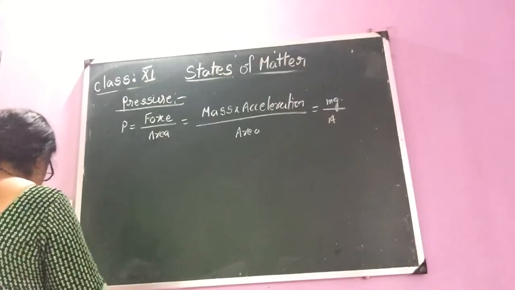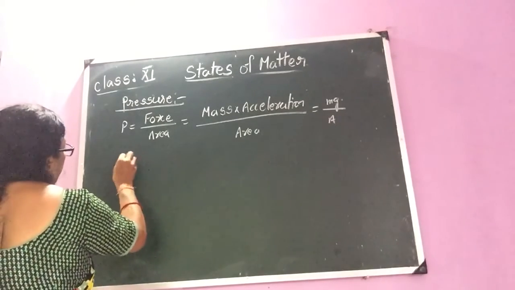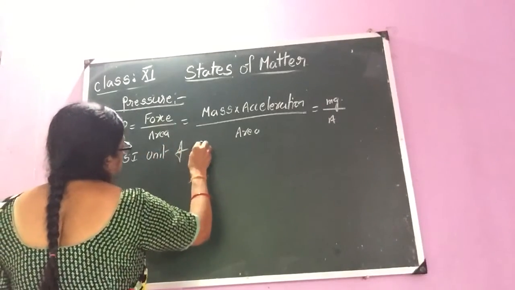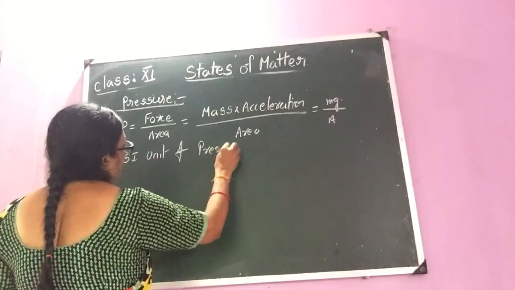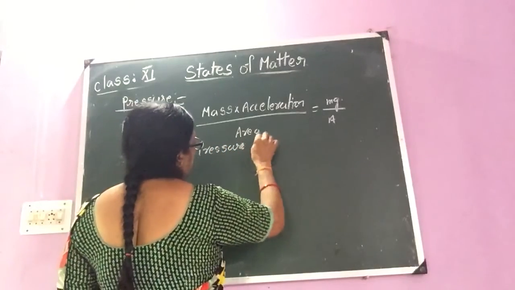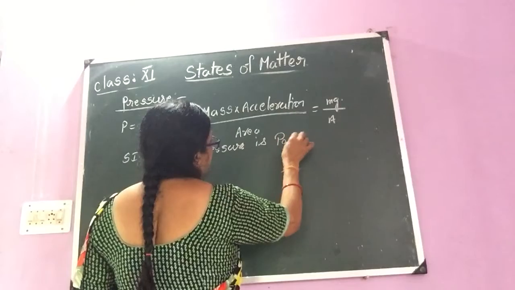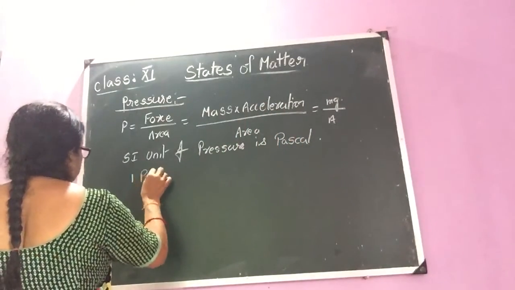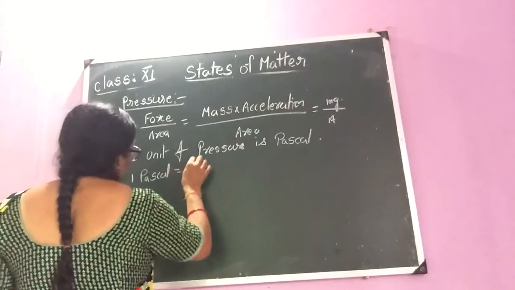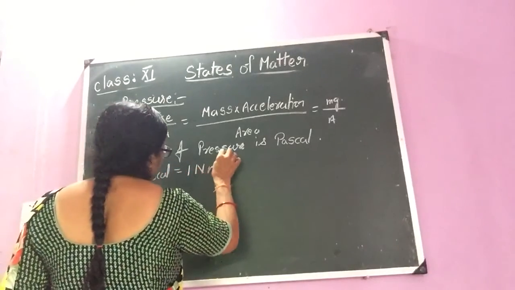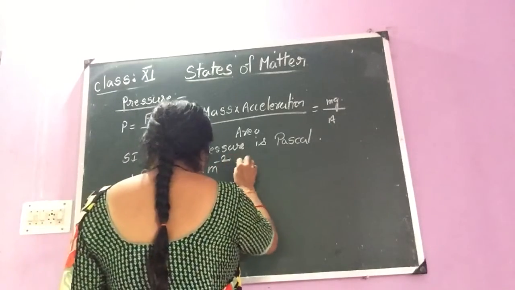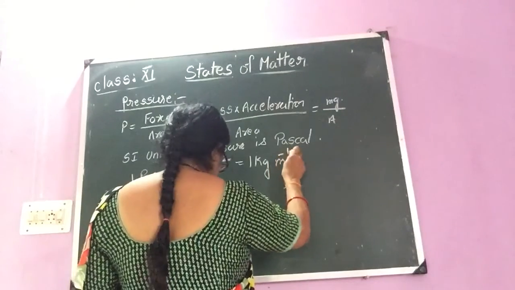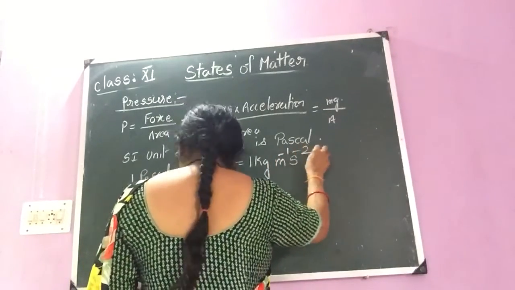Now the units. The SI unit of pressure is Pascal. Okay, children. 1 Pascal is equal to 1 Newton per meter square, which is equal to 1 kg per meter per second square.